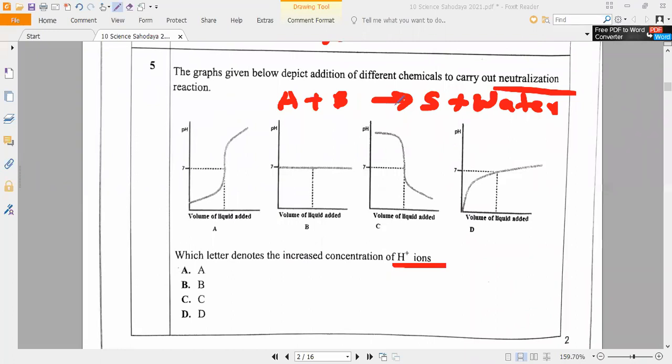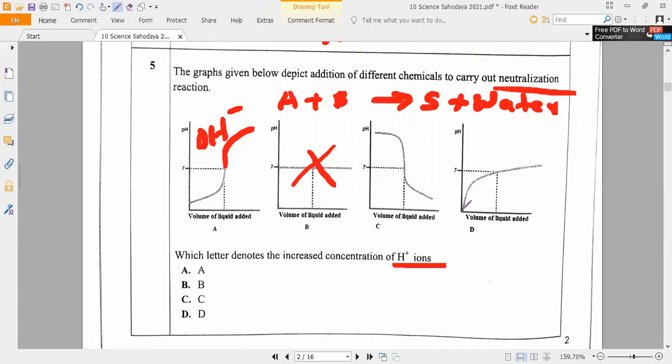Option C. Have you noticed it, Arvind? Can you answer? So, elimination. If you don't know, let us see. Elimination method. The second one is already a neutralization reaction, meaning both concentrations are equal. Yes or no, guys? Yes, sir. Now, the first one also you can take. It is increasing the pH value above 7. Above 7 means what ions? OH minus ions. Yes or no?